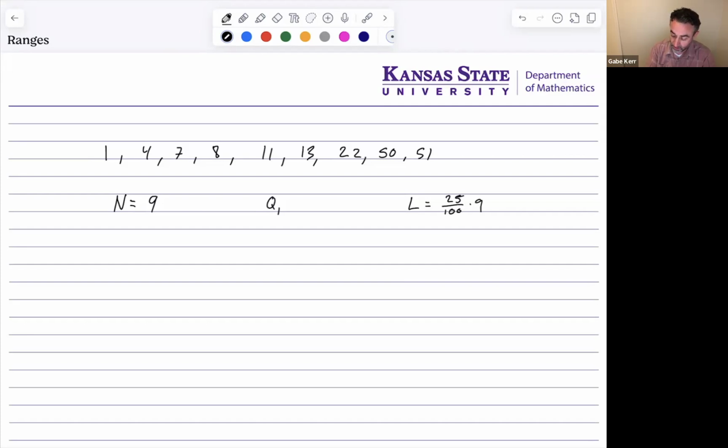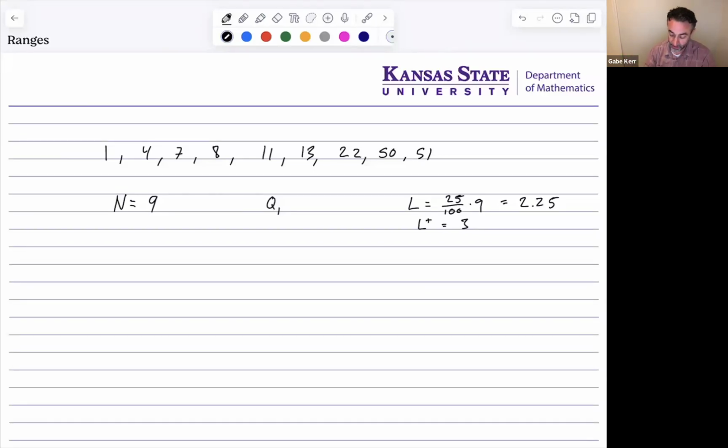Remember, Q1 is the 25th percentile, and so this is 0.25 times 9, which is 2.25. Now that's not an integer, so we take L plus. L plus is equal to 3. It's the next largest. You're rounding up this indicator.